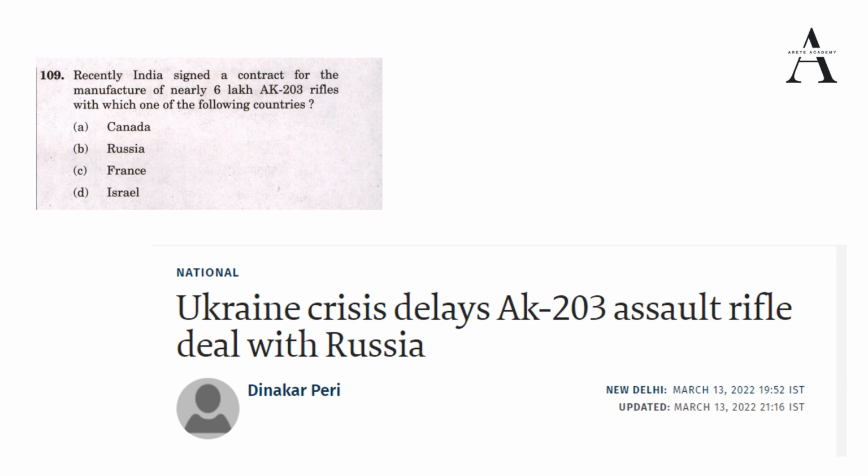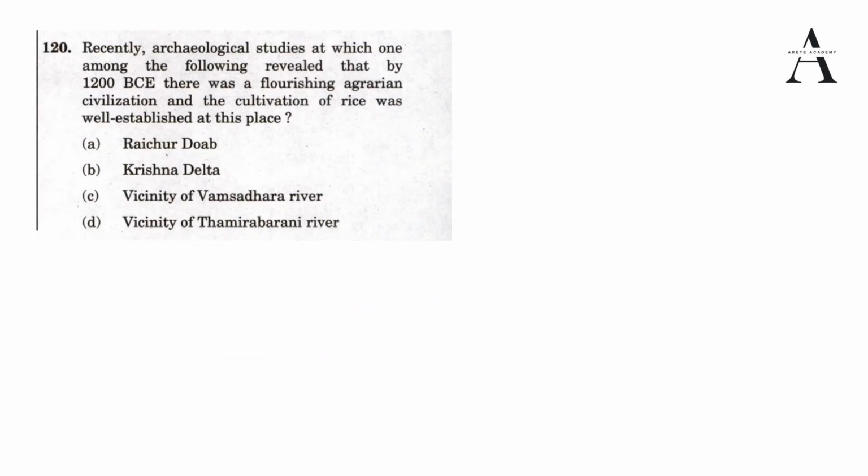Now let's have a look at the next question, which is the last question. Okay, so here we have the last question from the current affairs. The question is, recently archaeological studies at which among the following revealed that by 1200 BCE there was a flourishing agrarian civilization and cultivation of rice was well established at this place.